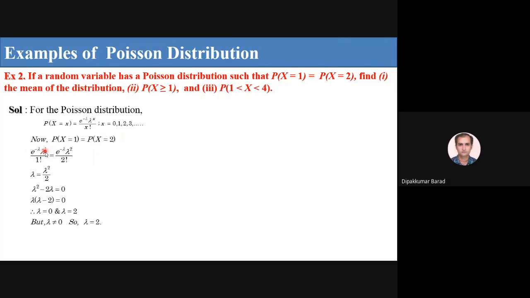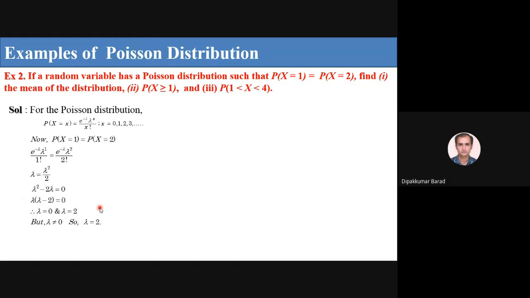The e raised to minus lambda on both sides cancels out. What remains is lambda raised to 1 upon 1 factorial, which is lambda, and lambda square upon 2 factorial, which is lambda square by 2. So this is nothing but lambda square minus 2 lambda equal to 0. Taking lambda common, lambda into lambda minus 2 equal to 0. Therefore, lambda equal to 0 and lambda equal to 2.